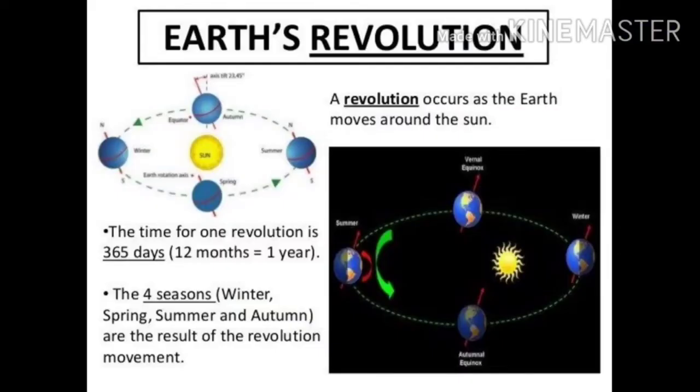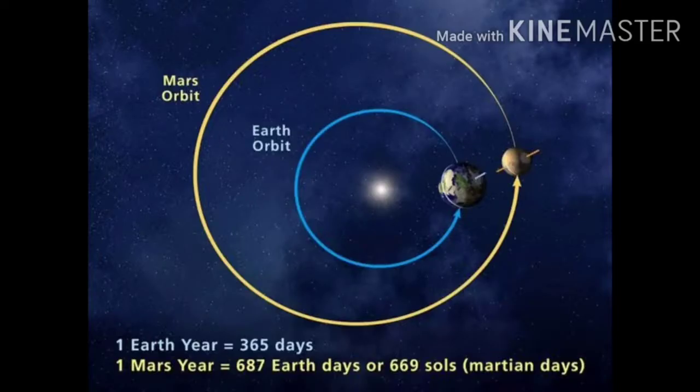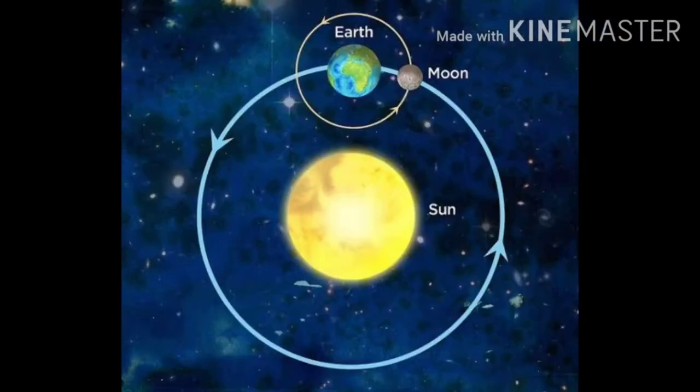Next, revolution of the earth. The earth revolves around the sun in a fixed and elliptical orbit. It takes 1 year or 365 1/4 days to complete one revolution.